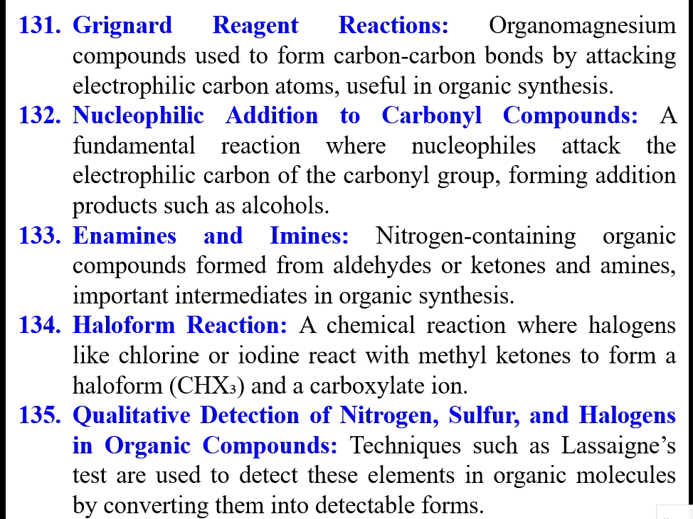Then enamines and imines, nitrogen containing organic compounds formed from aldehydes or ketones and amines. These are important intermediates in organic synthesis, mainly for pharmaceutical products. Haloform reaction, CHX3, a chemical reaction where halogens like chlorine or iodine react with methyl ketones to form haloform, that is CHX3, and a carboxylate ion.